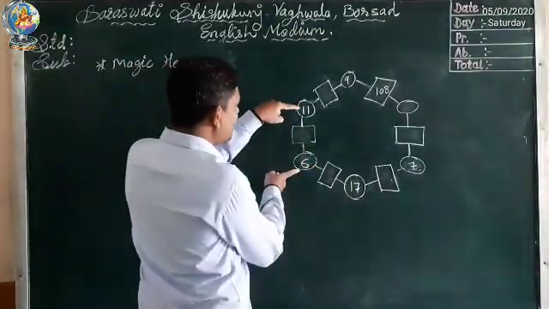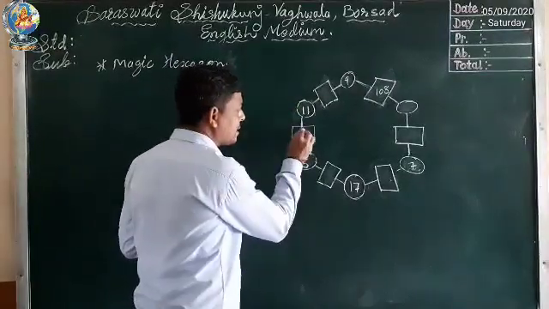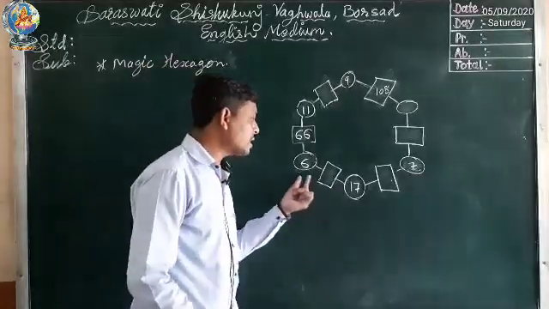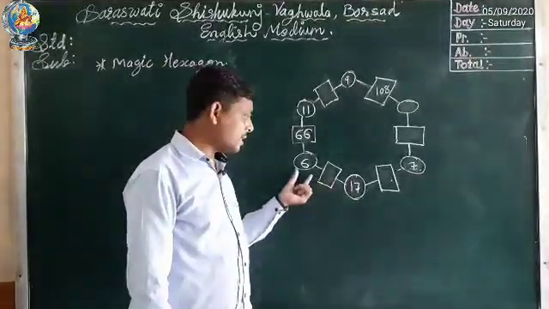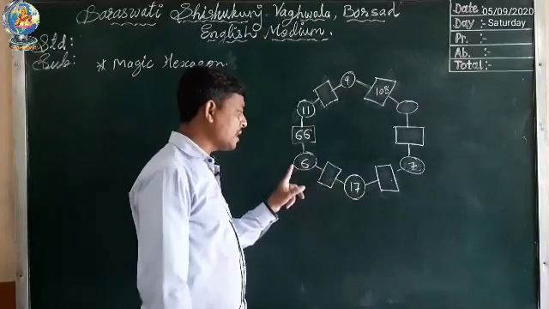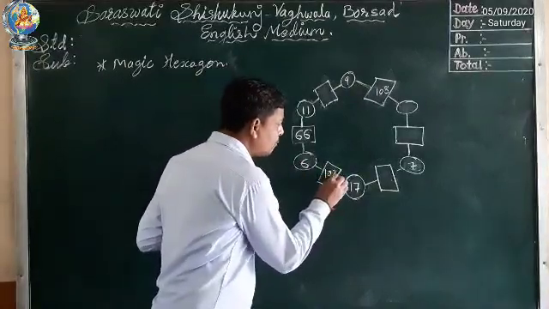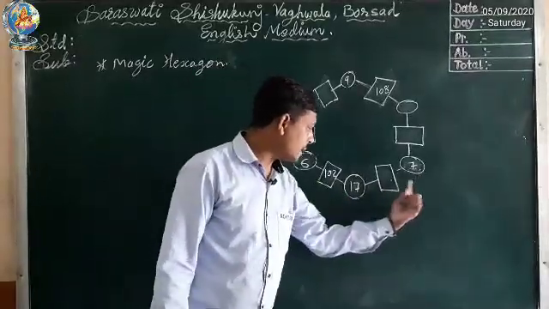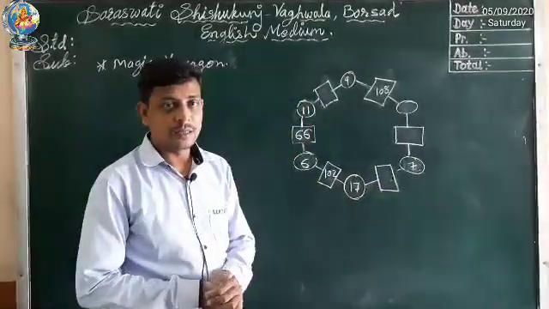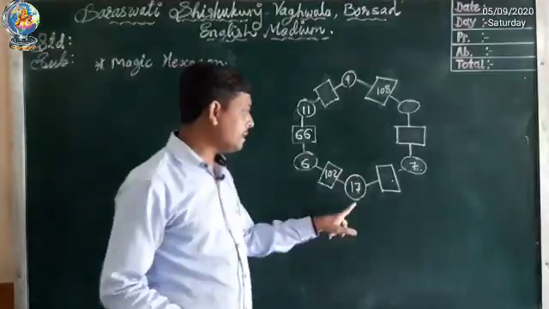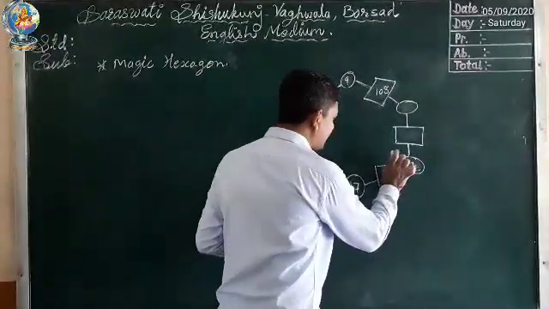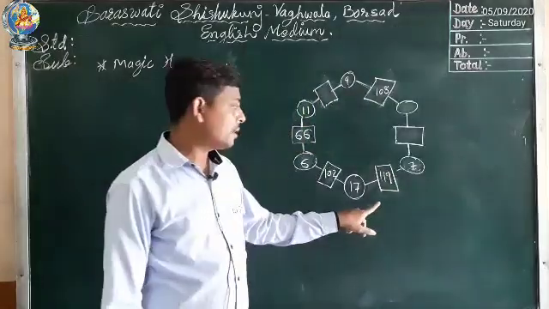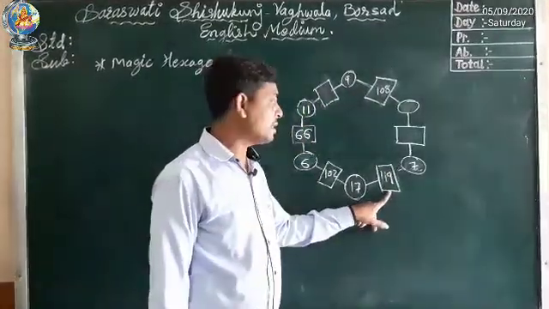So here we have 11 6s are 66. So 66 is the answer of this box. Now here we have 6 and 17. 17 6s are 102. So here the answer will be 102. Now here we have 7 and 17. 17 7s are 119. So 119 will come in this box.